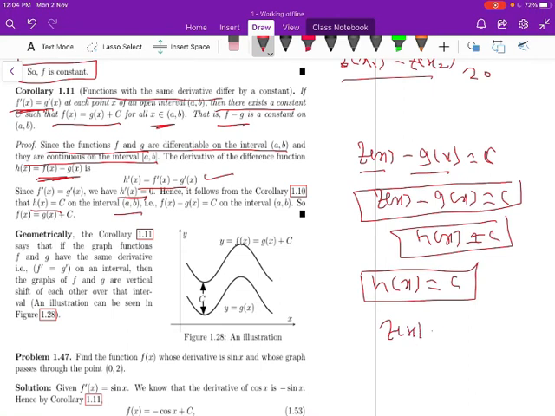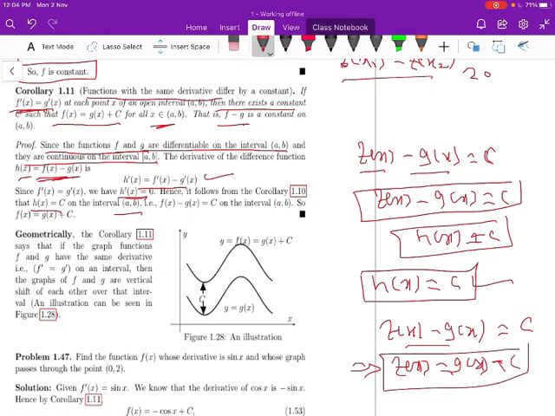f(x) minus g(x). f(x) minus g(x) is equal to h(x) here, which is equal to c. So this implies f(x) is equal to g(x) plus c. So this is the proof of the corollary. Let us stop.